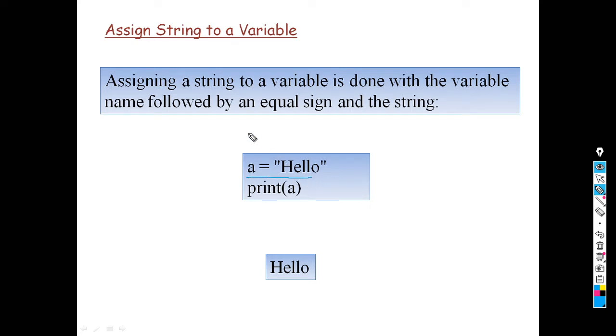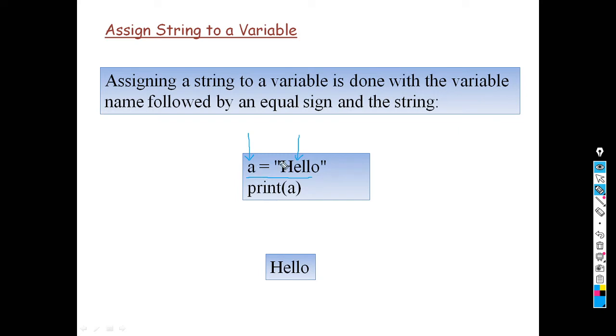The left side always has the variable name and the right side always has the content of that variable. There are a number of rules for variable names. A variable name should not contain spaces, it should not contain special characters, and it should be short. Don't give a larger or bigger variable name. So right here, a short variable name.